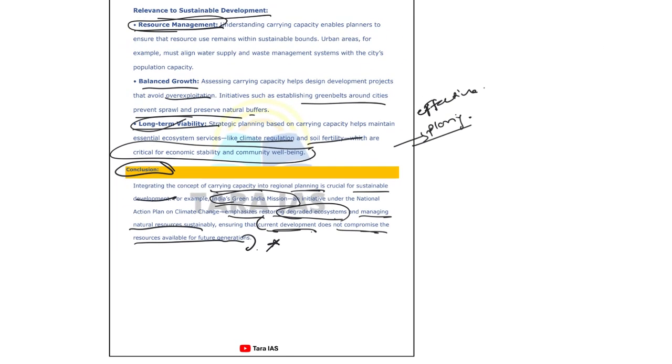So I'll just repeat it. In the introduction part, we'll be writing about carrying capacity, and in the body, first we addressed the demand, that is the concept of carrying capacity, and later the relevance to sustainable development, how it is relevant to ensure sustainable development, and in the conclusion we'll write about significance and the way forward, right?